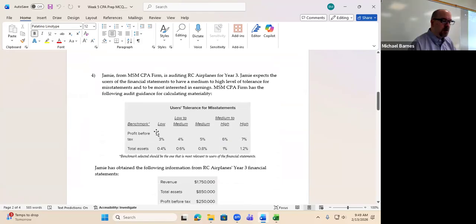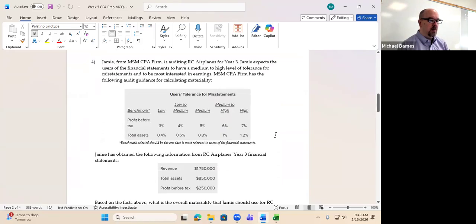Jamie from MSM CPA firm is auditing RC Airplanes for year 3. Jamie expects the users of financial statements to have a medium to high level of tolerance for misstatements and to be most invested in earnings. You can tell when I slow down and speak very slowly that I'm focusing on important things. So the following is guidance for materiality. We've got our benchmark and the tolerance for misstatements, both of which were alluded to. There's the following information for RC Airplanes with respect to revenue, assets, and profit before taxes, though I'm not sure why they included revenue, given that we don't have a benchmark percentage for revenue, but they did, I guess.